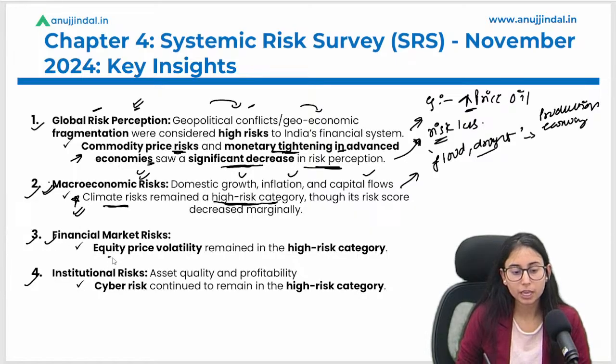In financial market risk, equity price volatility is going to be a high risk category. Why?